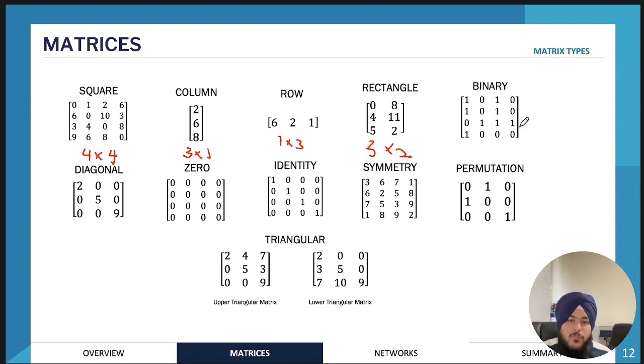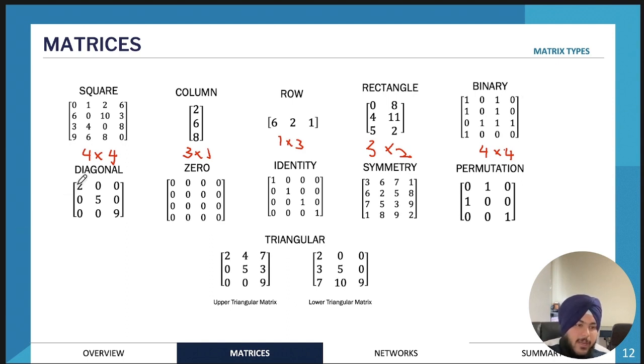Okay, and then we move on to binary matrices. So binary matrices only contain 1s and 0s. And that's just the rule for a binary matrix. So for example, this matrix is also a square matrix whilst being also a binary matrix. So this is what I was talking about. A particular matrix can have multiple labels. But a binary matrix only contains 0s and 1s.